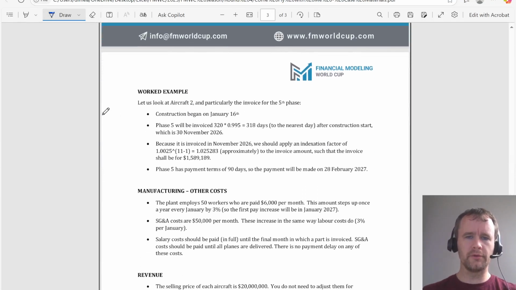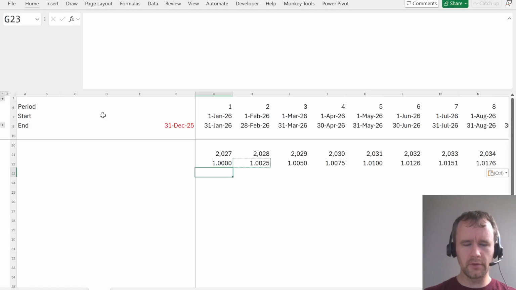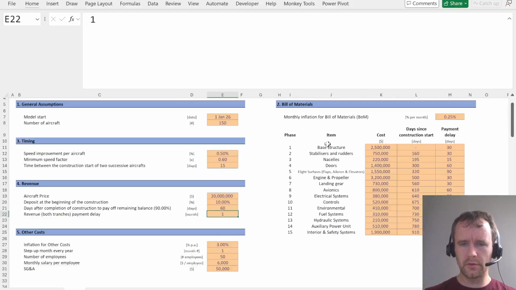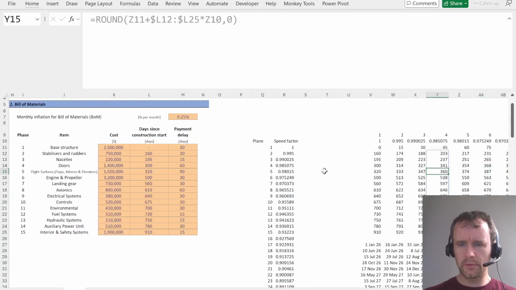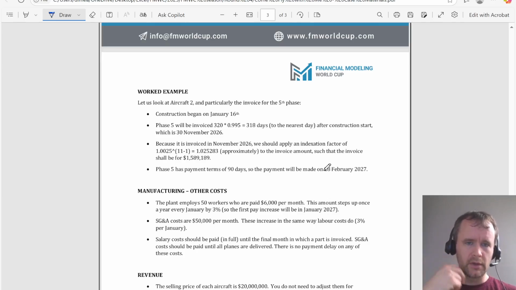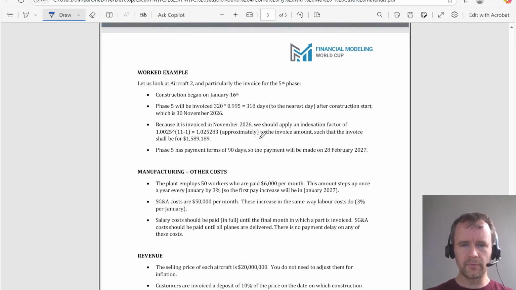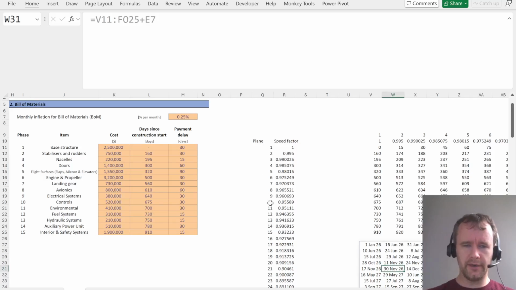Aircraft 2, the invoice for the 5th phase. Construction begins on January 16th. Invoiced 30th of November. So, sorry, phase 5? Number 2, 30th of November. Yes, happy days. Yeah, the invoice, and then it should be an indexation factor of this. Oh, the indexation factor is based on the, oh shit. Okay, fine.